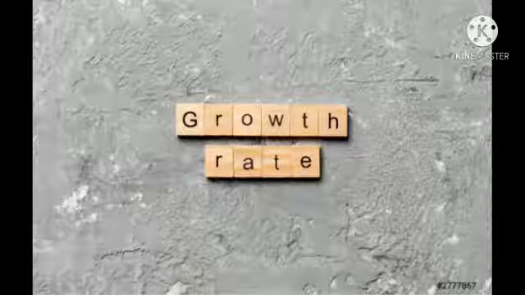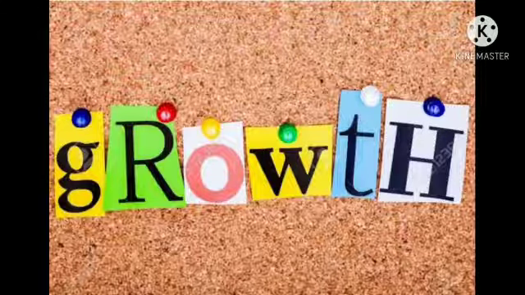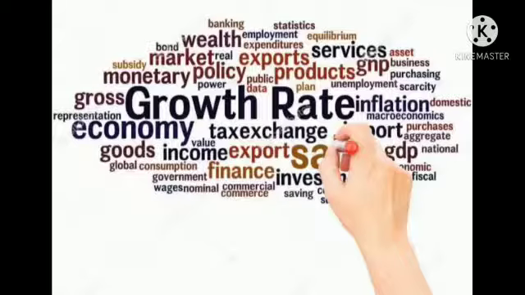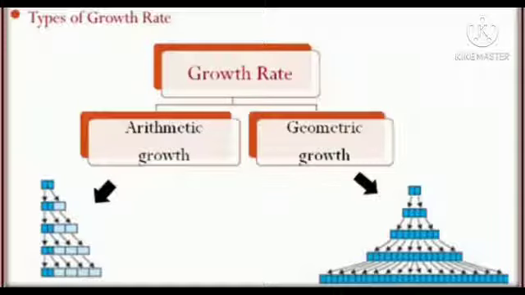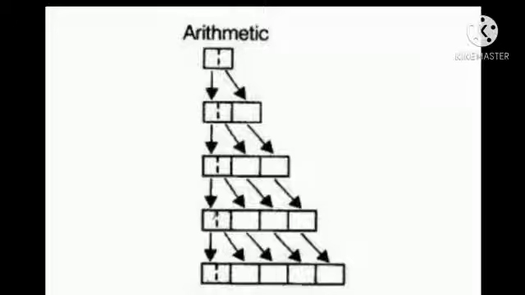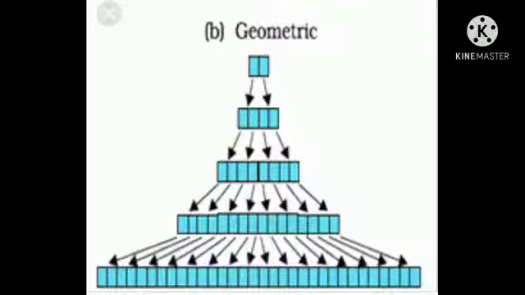Growth rate. When growth is measured per unit time, then it is called as growth rate. If we consider the increase in cell number as growth, then growth is divided into two main types. They are arithmetic growth and geometric growth. Arithmetic growth refers to the division of one daughter cell obtained during mitosis while the other daughter cell enlarges and differentiates. Geometric growth refers to the division of both daughter cells obtained during mitosis.